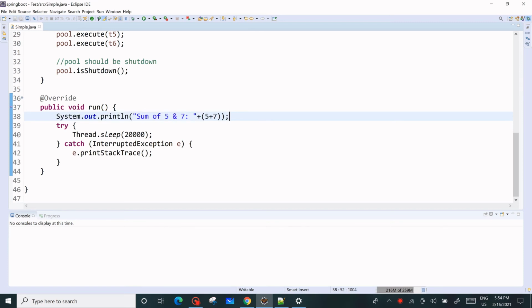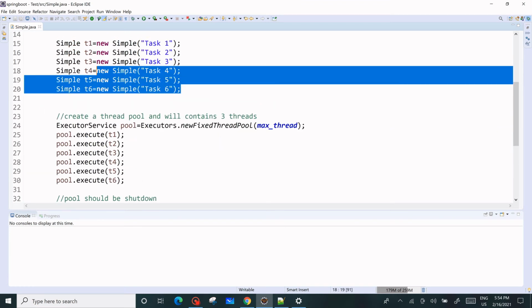After that, if a task is done, the thread will be in sleep mode. When it wakes up, there are 3 pending tasks, so it will come again and execute them.